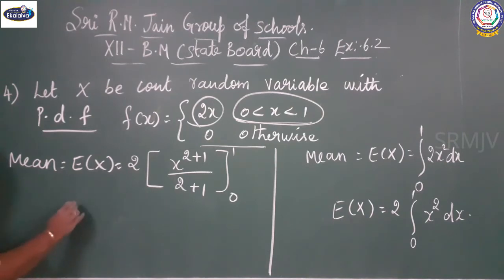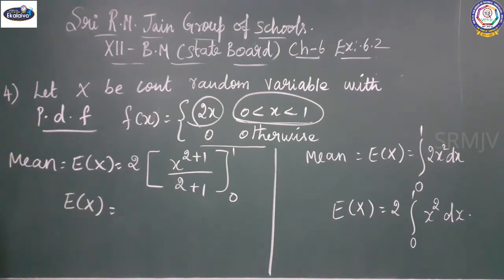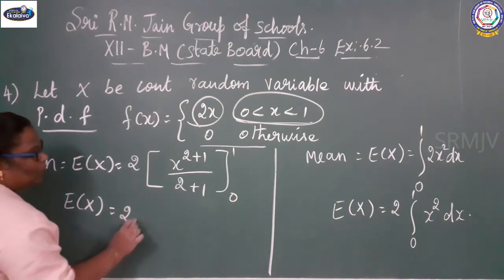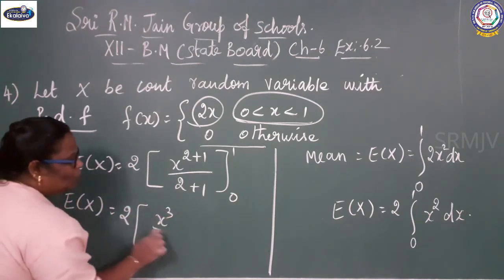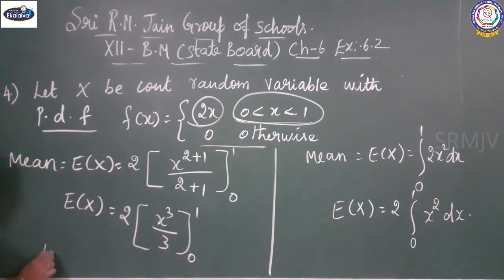E of x equal to 2 into x cube by 3, limit 0 to 1.